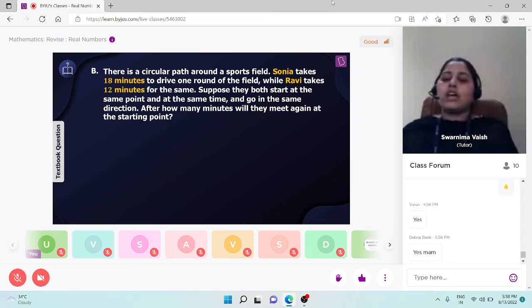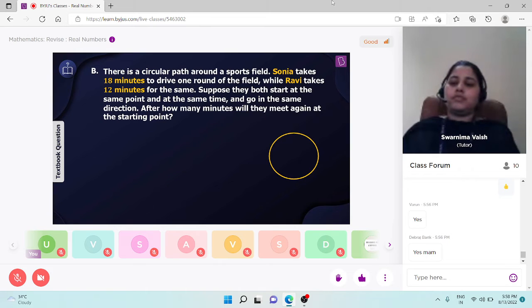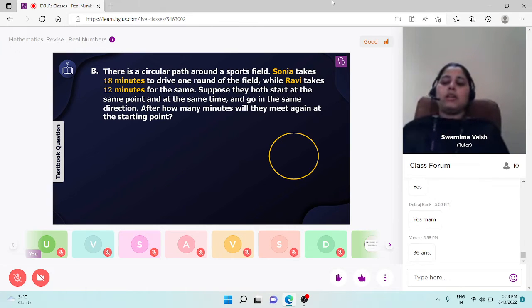Suppose they both start at the same point at the same time and go in the same direction. After how many minutes will they meet again at the starting point? So, friends, how can we solve this? It is a field. We have to find after how many minutes they will meet again at the starting point.